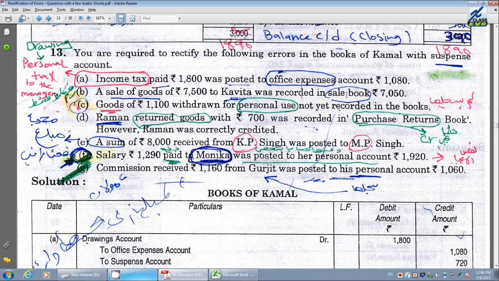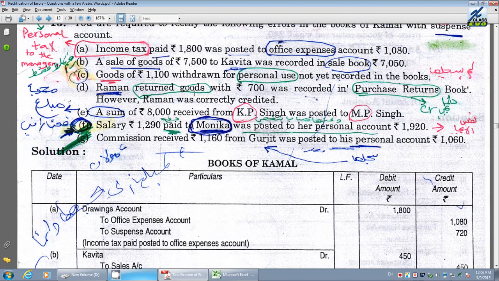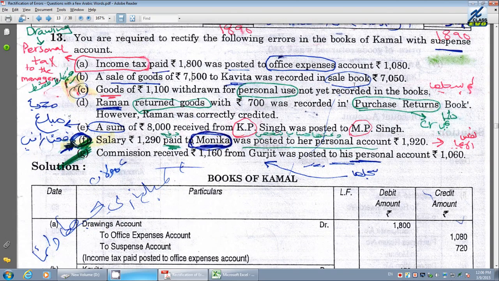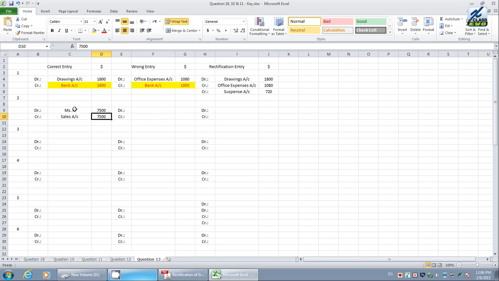What is the mistake here? They have recorded in the sales book as 7050 only. Actual value is how much? 7,500. But how much have they recorded? They have recorded 7,050 in the sales book, that means the error is on both sides, 7050. I would like to take the same entry, but the value is 7050.